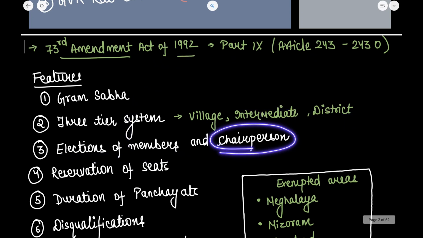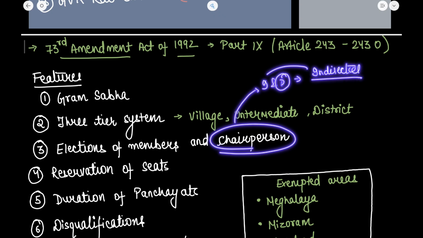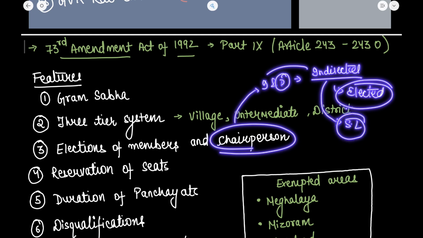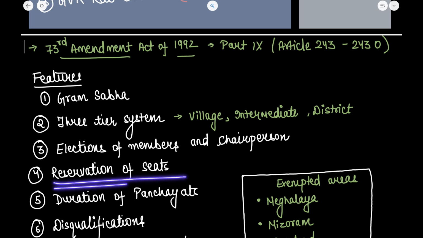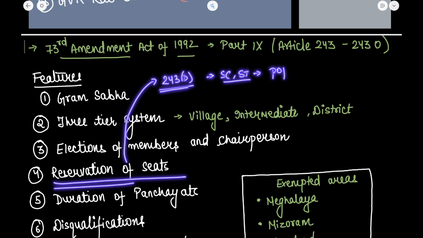So the chairpersons at intermediate and district level are elected indirectly by the people's elected representatives, and the manner of the elections is to be determined by the state legislature. Now, what about the reservation of seats? Under Article 243D, there is a provision for reservation of seats for the scheduled castes and scheduled tribes in every panchayat in proportion to their population.